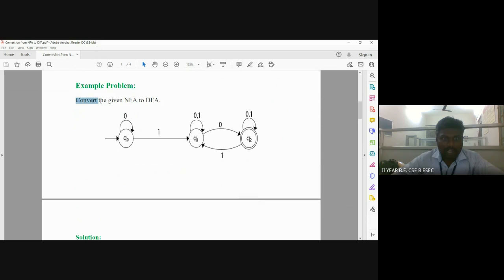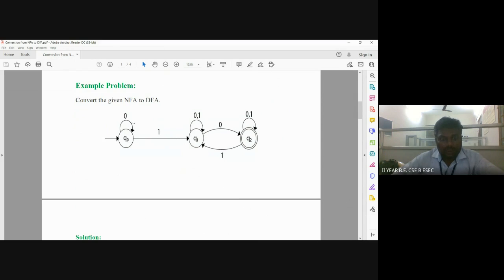Example problem. Convert the given NFA to DFA. This is the NFA transition diagram. We have already discussed NFA, DFA, and the difference between the two.